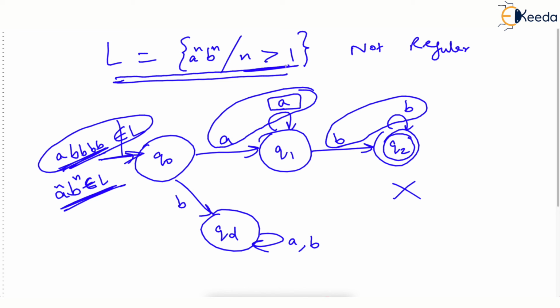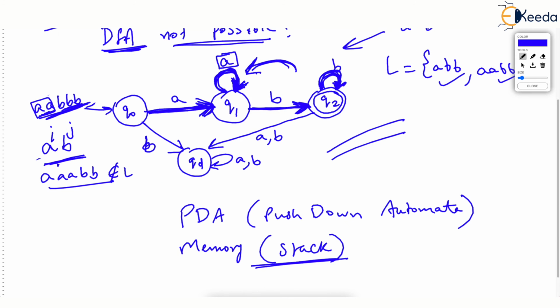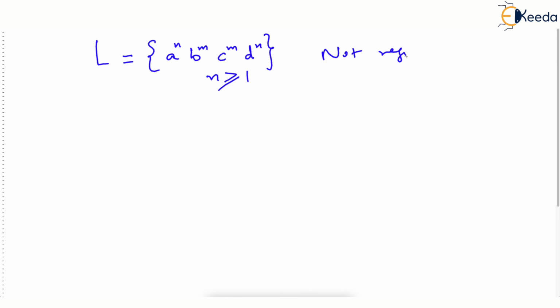Indeed, trial and error. By the way, I ask you a very quick question: you can stop the video and use your intuition here. What if I say a raised to n, b raised to m, c raised to m, d raised to n, where n and m are greater than or equal to 1? What if we want to prove that this is not regular?